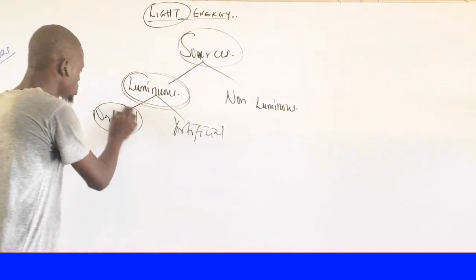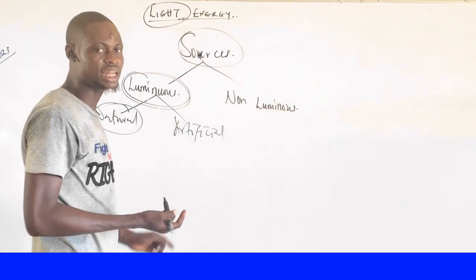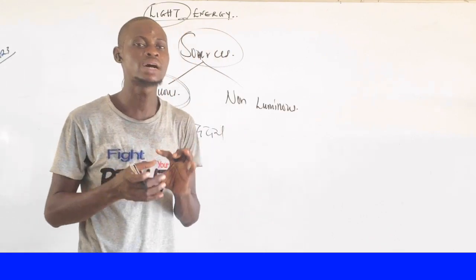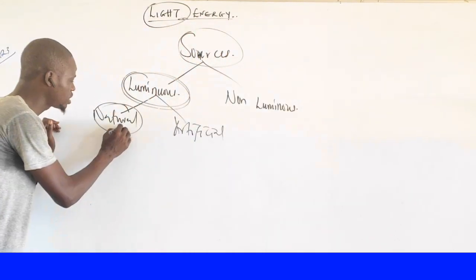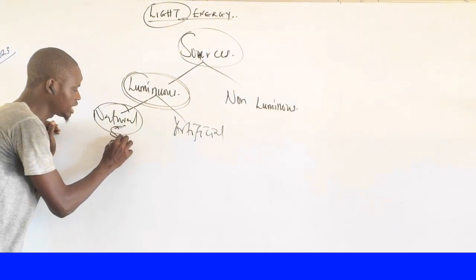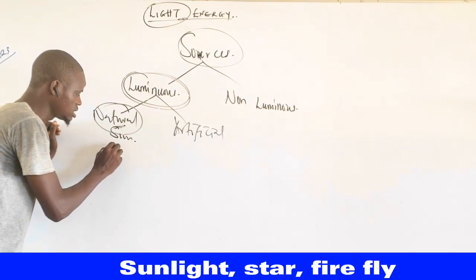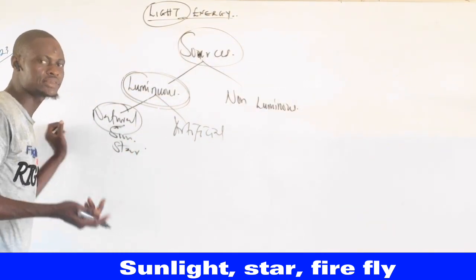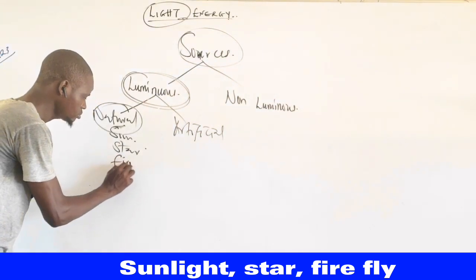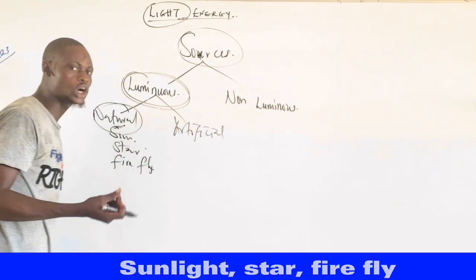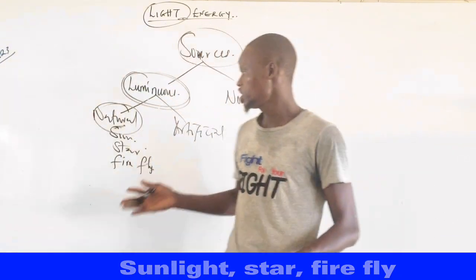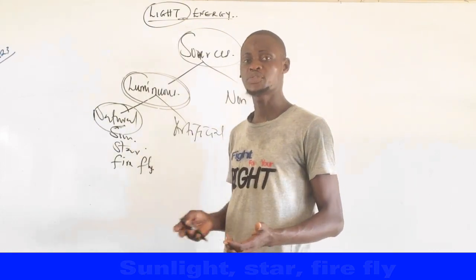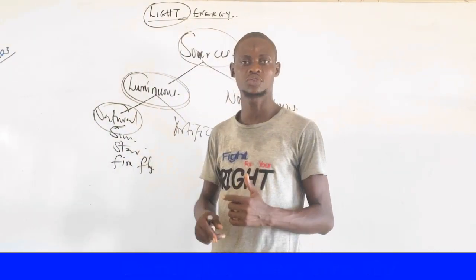When we talk about natural luminous sources of light energy, these are sources that produce light by themselves without human intervention. Examples of natural luminous sources of light energy are the sunlight. The light from the stars is also a natural luminous source of light energy. We can also have a fly which is known as the firefly. This fly can also produce light energy by itself. Each of these is an example of a luminous source of light energy. The sun, the stars, the firefly, they are natural luminous sources of light energy.